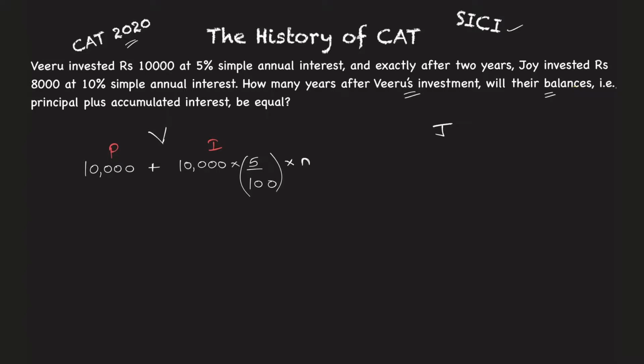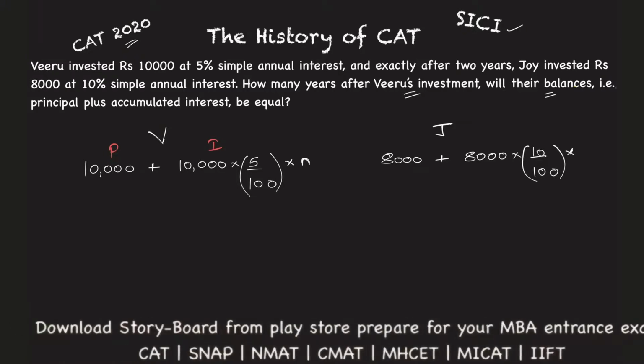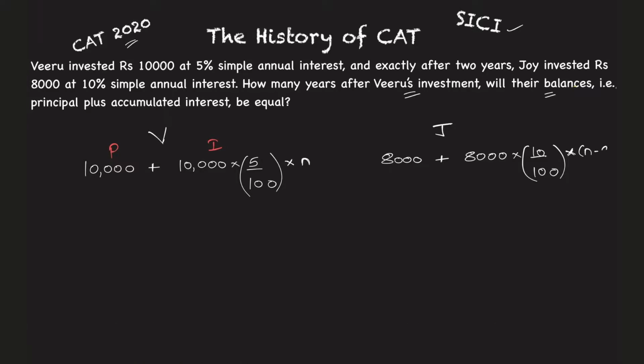Similarly, what will happen with Joy? Joy has invested 8,000, plus he is getting 10% interest on this 8,000. So 8,000 and its 10% is what you will write here. And Joy invested after 2 years. Okay, so the number of years for which he has invested is n minus 2. Okay, both of them are equal.